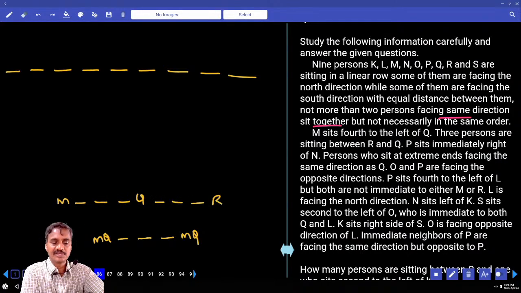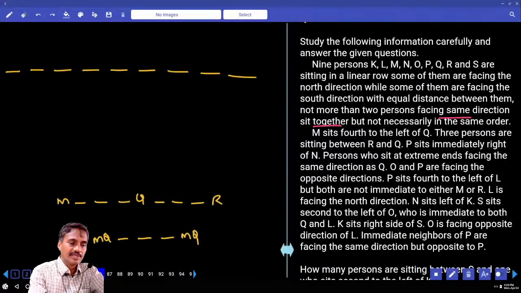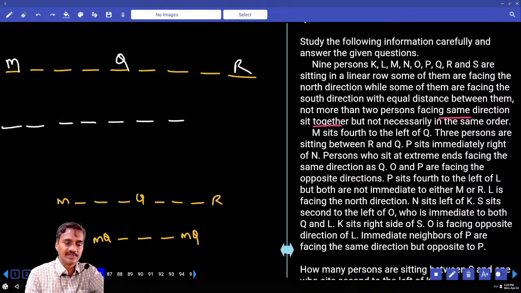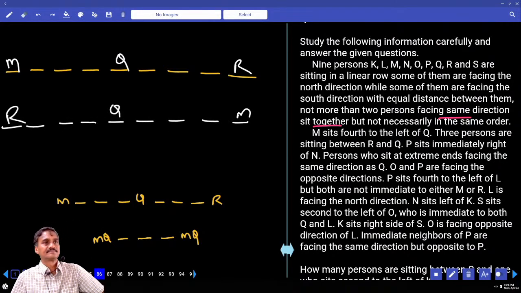And how many persons are involved here? 3 plus 3 plus 3, all the 9 persons are involved. So what are the different possibilities we have? If M is at this place, then Q will be here. If Q is here, R will be here. That is the first point. And the second, 3, 4, 5, 6, 7, 8, 9. Now if M is here, 3 in between M and Q, and 3 in between Q and R. Then M sits 4 to the left of Q.